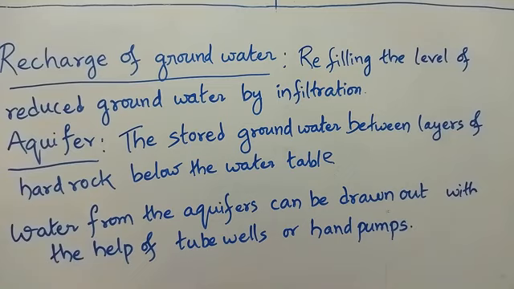Generally, groundwater is stored between the layers of hard rocks. This stored groundwater between the layers of hard rock below the water table is known as an aquifer. Water from the aquifers can be drawn out with the help of tube wells or hand pumps.